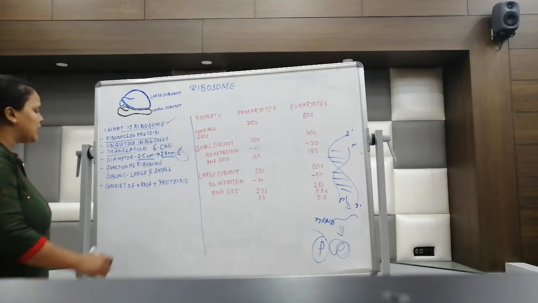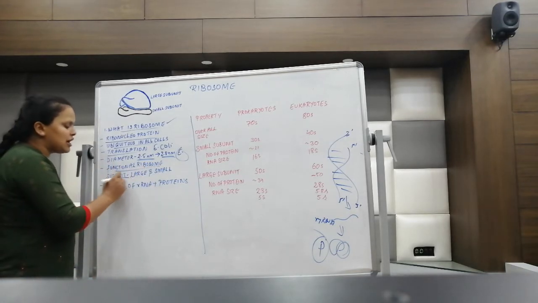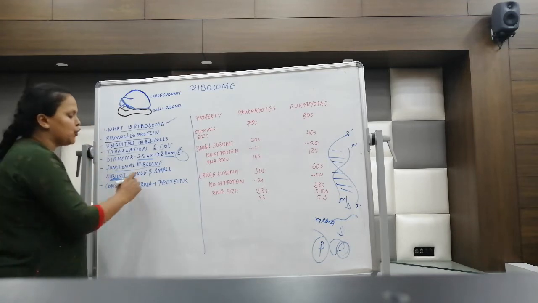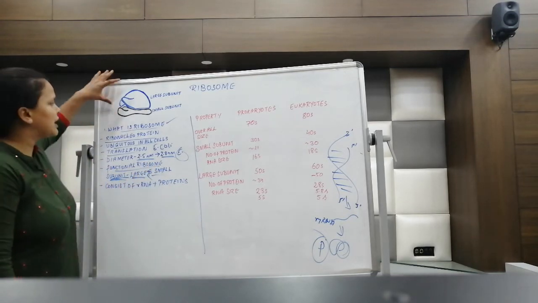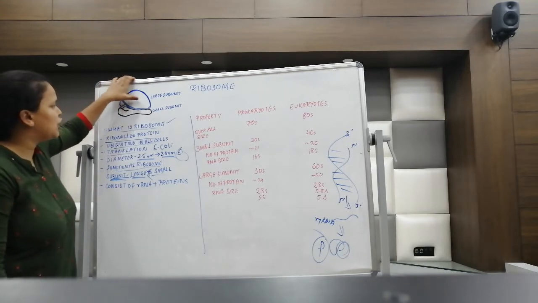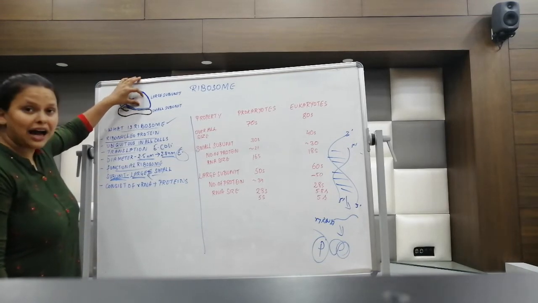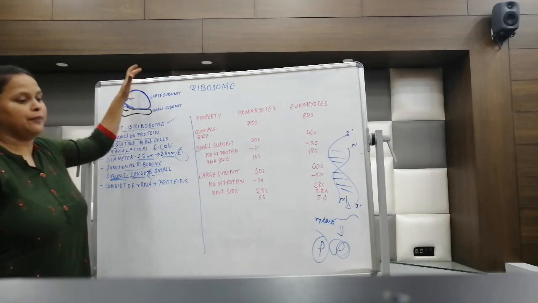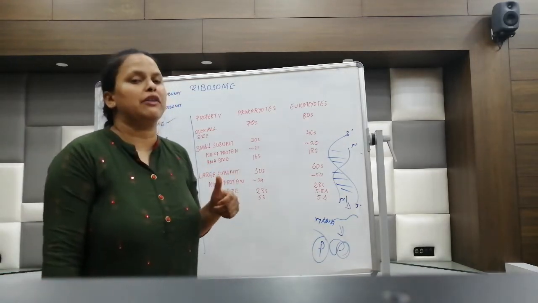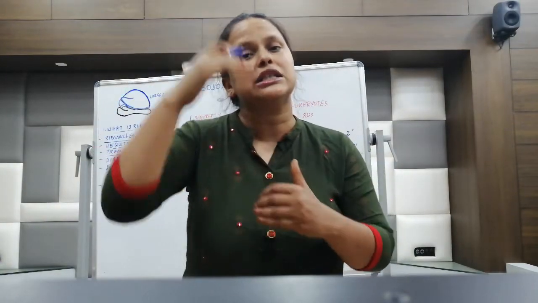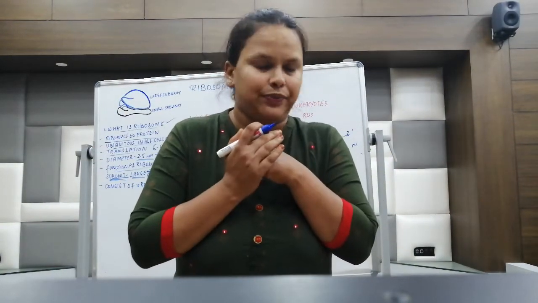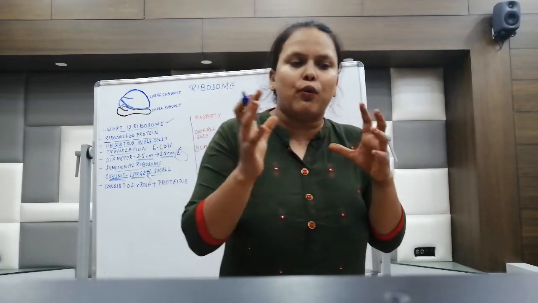Next is, what is this particular functional ribosome? It will have two units. One is the larger unit and second is the smaller unit. You can see in the diagram, it is having two units here. One is the larger unit, one is the smaller unit. Now I'll tell you how these units will be. See, in a cell, it is not like the larger subunit and smaller subunit will be attached. It doesn't be like that. So what is the process?